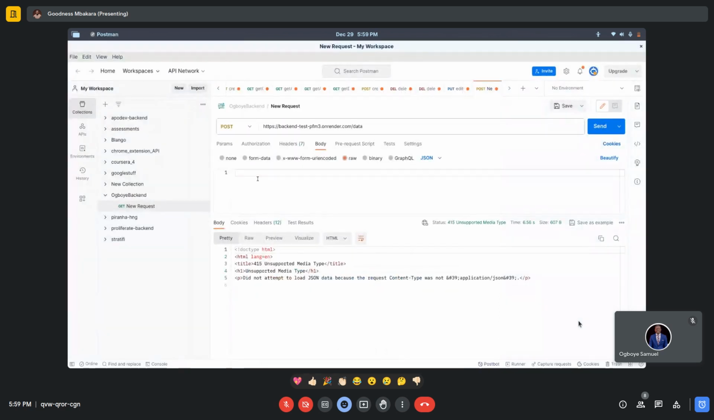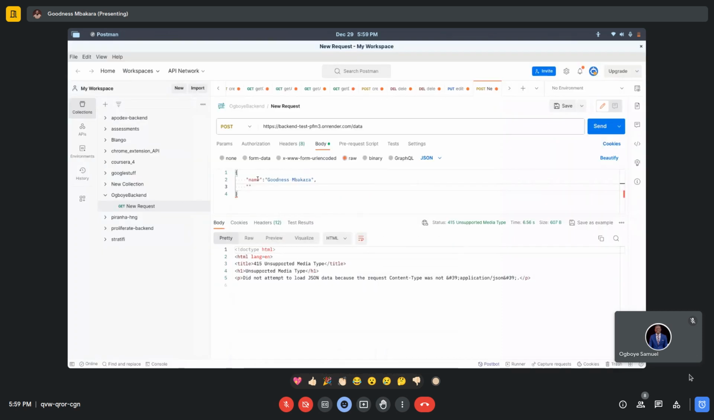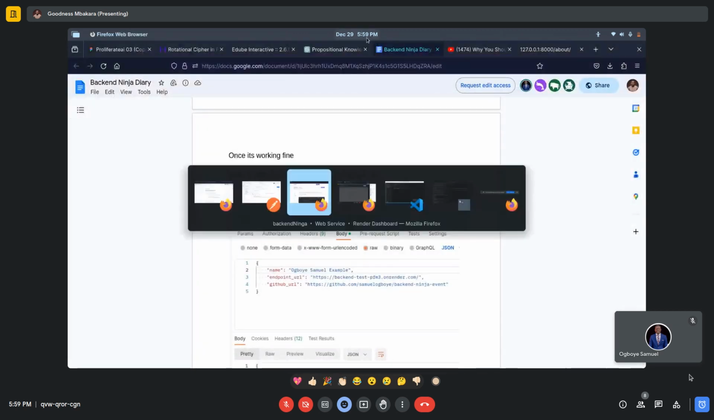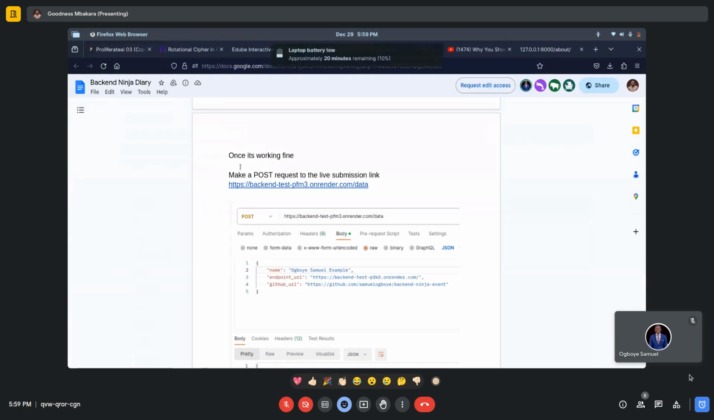The first body, as a JSON, you need to start with braces. So a brace, and then the first thing is the name, right? So you give it a name. What's our name? Goodness Mbakara. Comma. Then what's next that we are going to give it is endpoint URL. So endpoint underscore URL. And what was our endpoint again? You just come here and copy it.